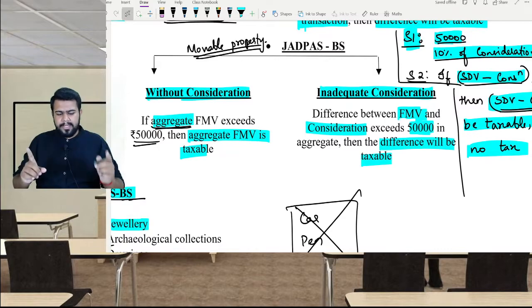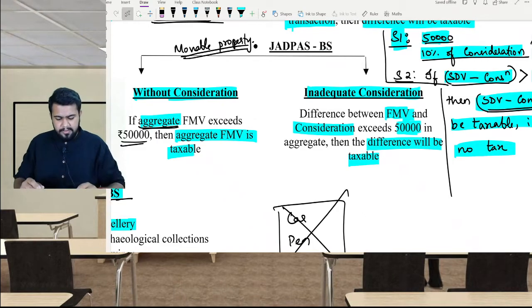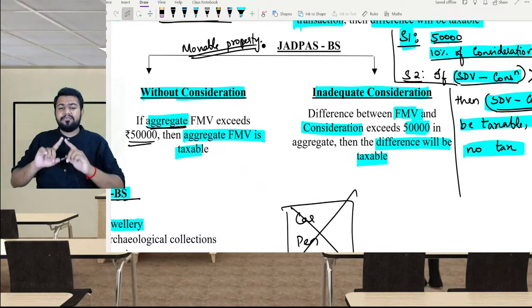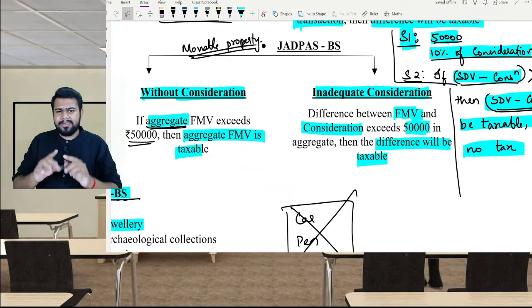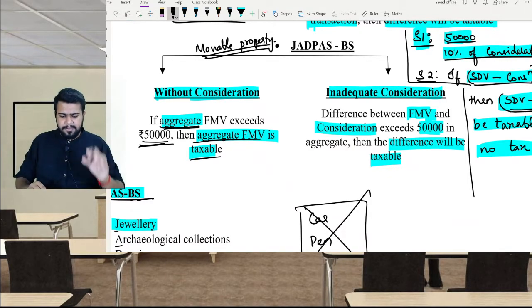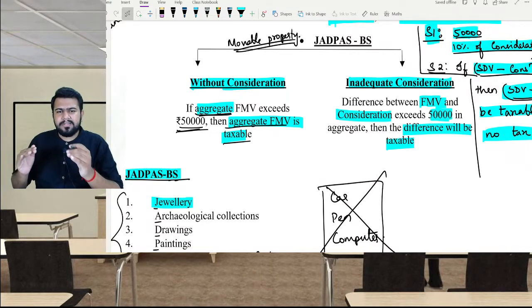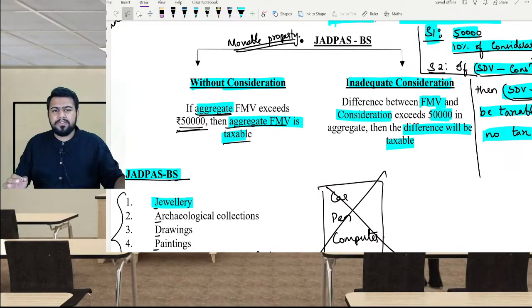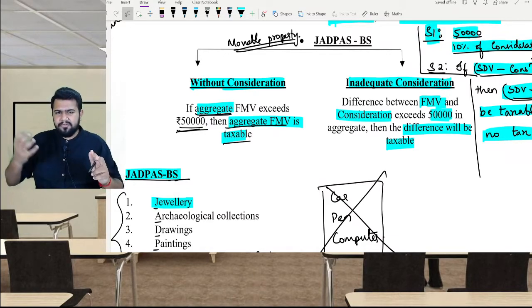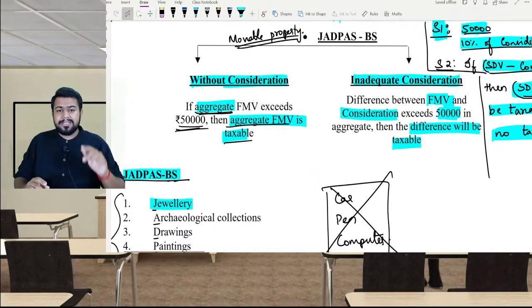Now here also there are two cases. The movable property can be received without consideration or it can be received for inadequate consideration. If it is received without consideration and if the aggregate FMV, that is aggregate fair market value, exceeds 50,000, then the aggregate fair market value is taxable. For example, one friend has given me shares worth 40,000 rupees and one more friend gave me jewelry worth 20,000 rupees. So totally 60,000 rupees. So this entire 60,000 rupees is taxable under 56(2)(10). You have to find out the aggregate amount.